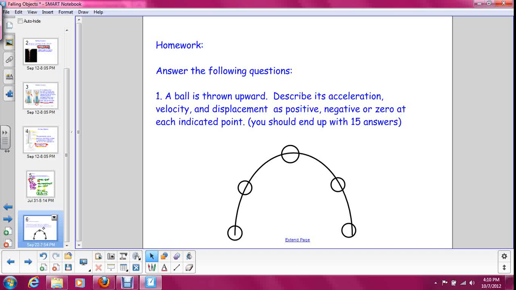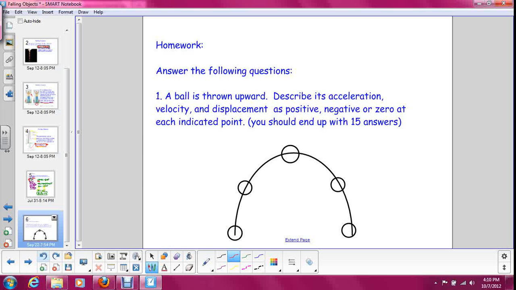So your homework for tonight is to describe the motion of this ball. So there is a ball, which is the circle here, and it's thrown upward. Describe its acceleration, velocity, and displacement as positive, negative, or zero at each indicated point. So a suggestion to you is to draw this picture and label each of these.